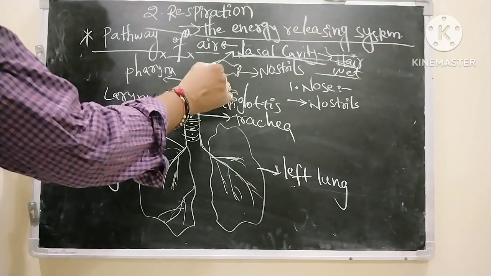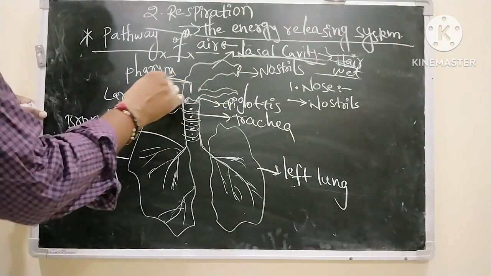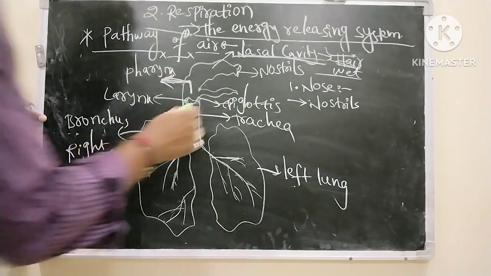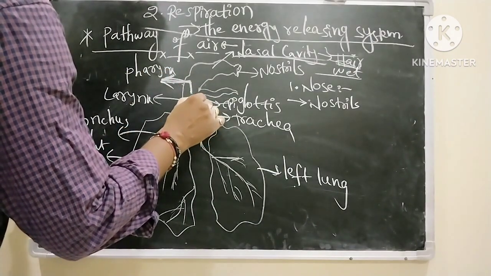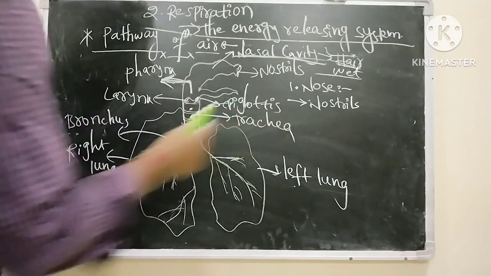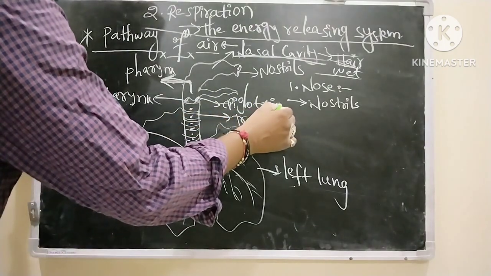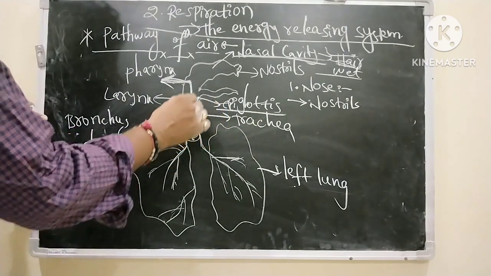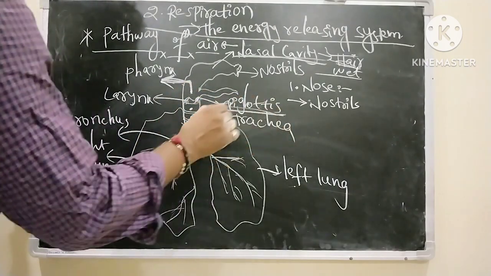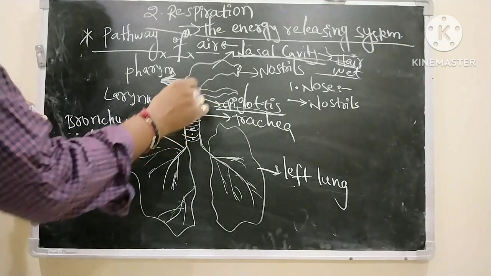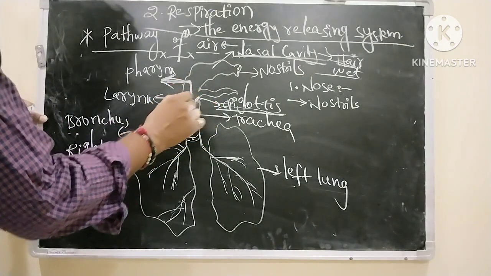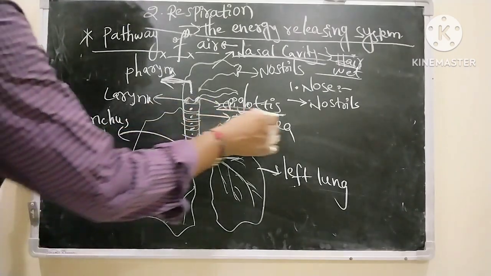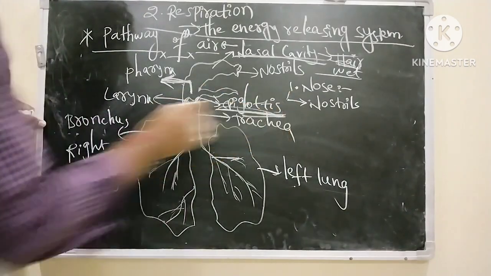And from here it goes to the pharynx. The pharynx is a muscular chamber which is common for the passage of air, food and water. And the epiglottis, with the help of nervous regulation, prevents the entry of food and water into the esophagus. So it diverts air to the lungs. It diverts air to the larynx. Okay. Next one, here the epiglottis acts as a flap-like structure, a very, very important part.